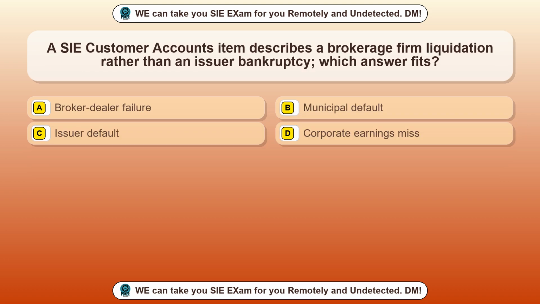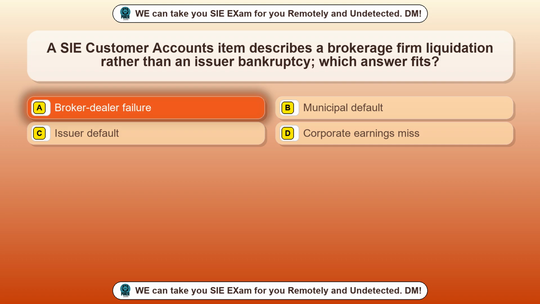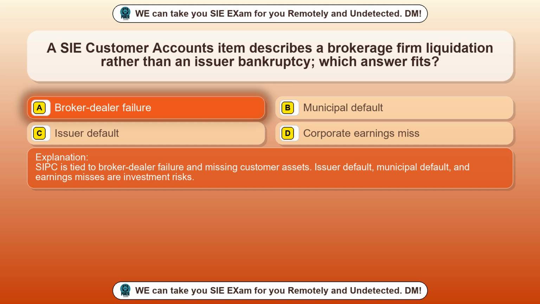Question 32. A SIE Customer Accounts item describes a brokerage firm liquidation rather than an issuer bankruptcy. Which answer fits? Option A, broker-dealer failure. Option B, municipal default. Option C, issuer default. Option D, corporate earnings miss. The correct answer is option A, broker-dealer failure. SIPC is tied to broker-dealer failure and missing customer assets. Issuer default, municipal default, and earnings misses are investment risks.